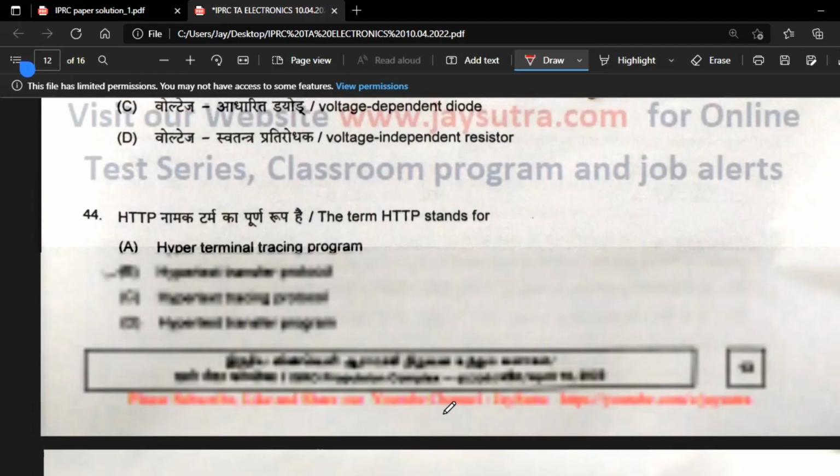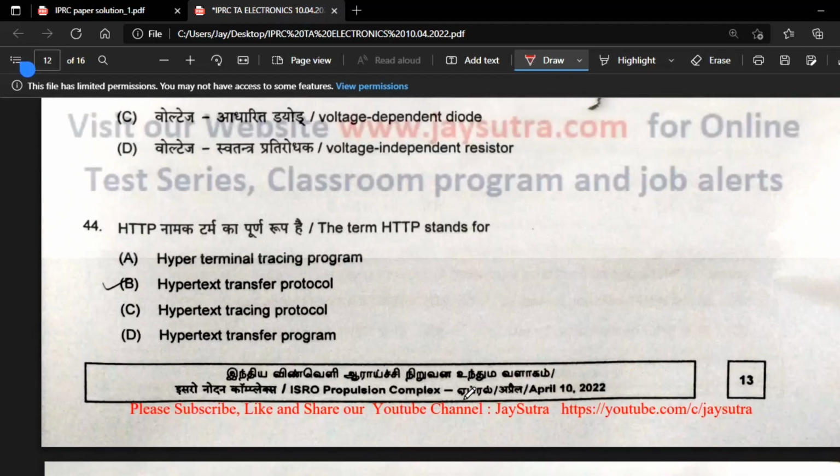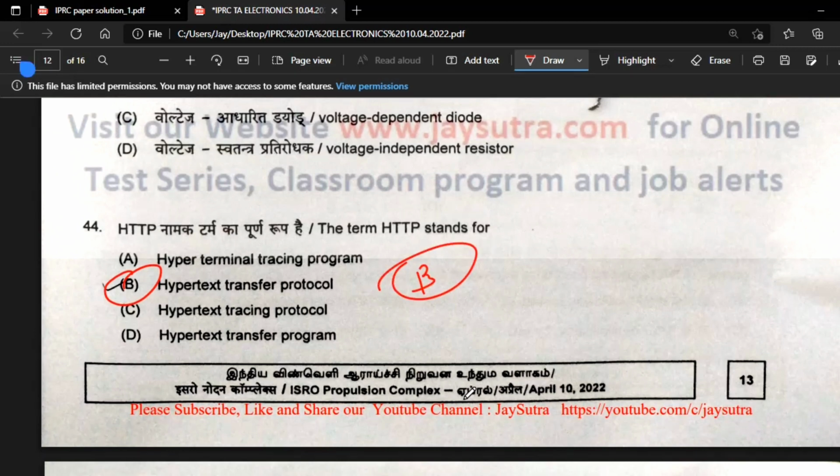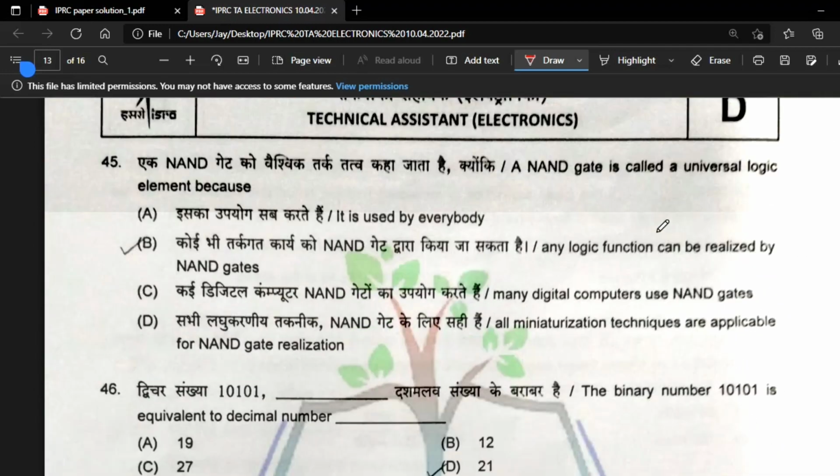43, a varistor is known as a voltage dependent resistor, so option A is correct. HTTP is the hypertext transfer protocol, so option B is correct. Next, a NAND gate is called a universal logic element because we can make any logic function with the NAND gate, so option B is correct.